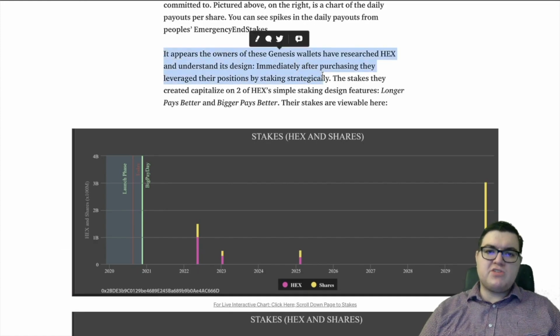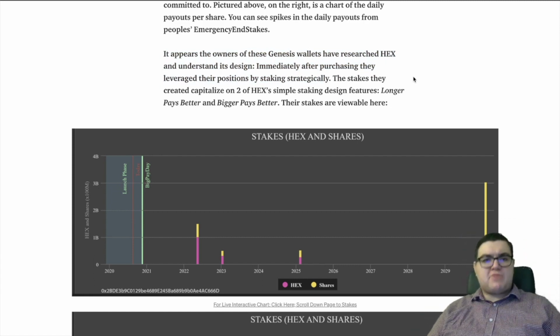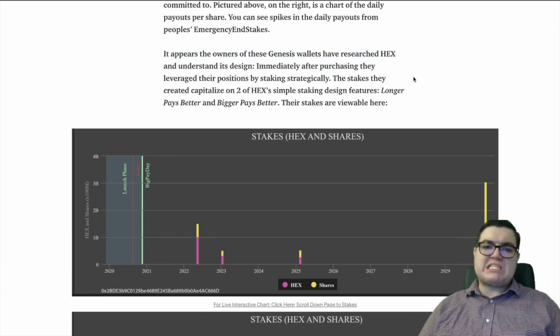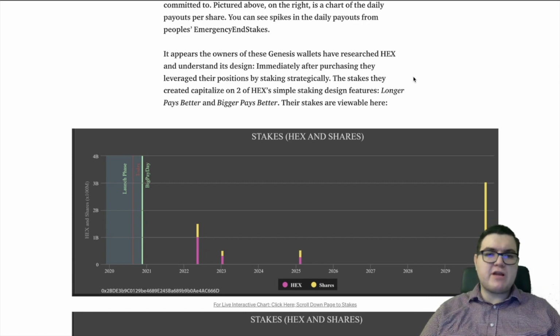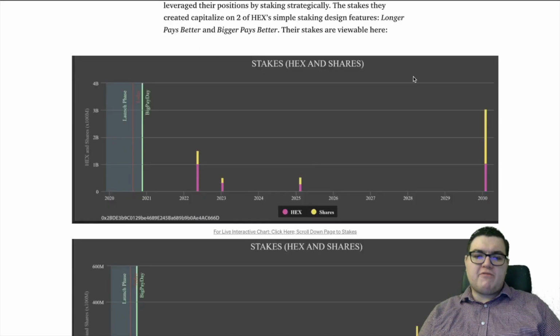It appears the owners of these Genesis wallets have researched Hex and understand its design. Immediately after purchasing, they leveraged their positions by staking strategically. The stakes they created capitalized on two of Hex's simple staking design features. Longer pays better and bigger pays better. Their stakes are viewable here.